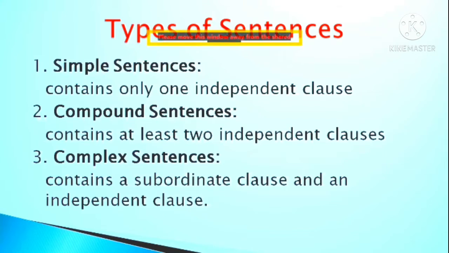And that's why you can say that a compound sentence always contains at least two independent clauses. And that's why it is called a compound sentence.